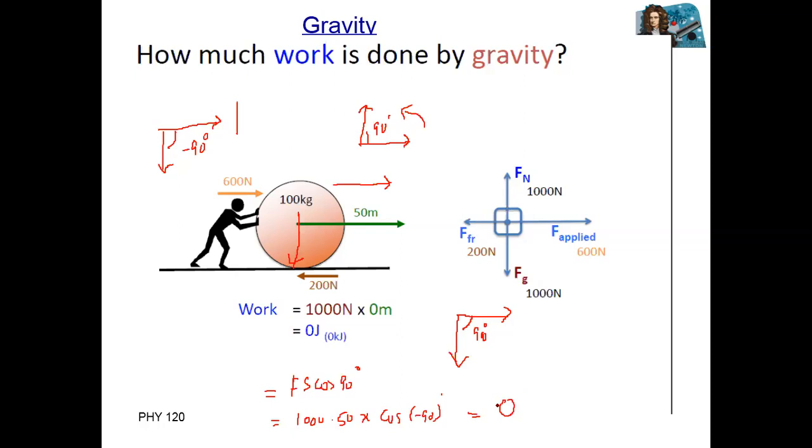Now, last one, the work done by normal force. Normal force and gravitational force both are at 90 degree, so both will be equal to 0. You can see here, for normal force 1000, and we have distance covered on this side. So again, the angle is 90 degree. So cos of minus 90 degree or cos of plus 90 degree is equal to 0. So work done by normal force is also equal to 0. Correct?